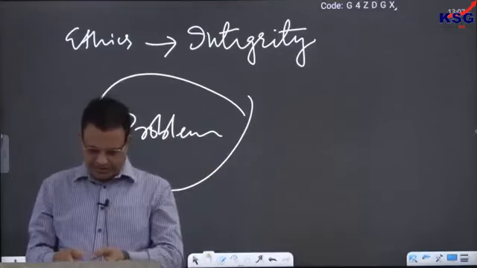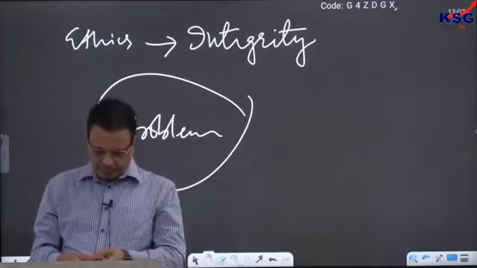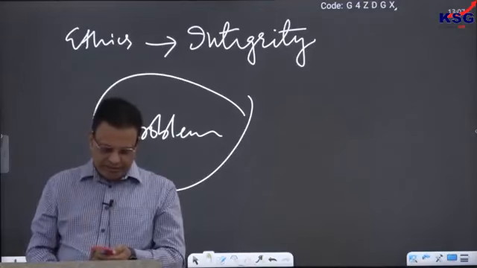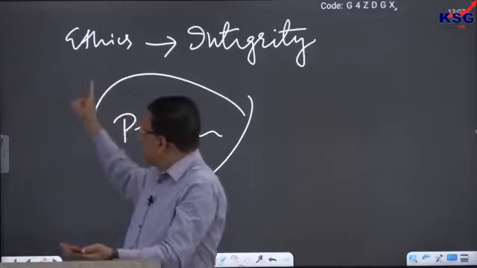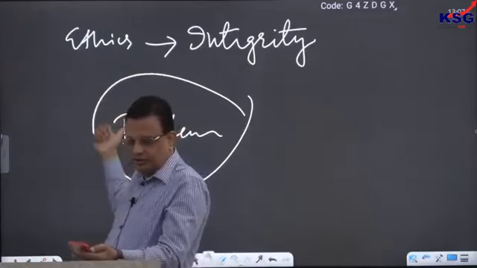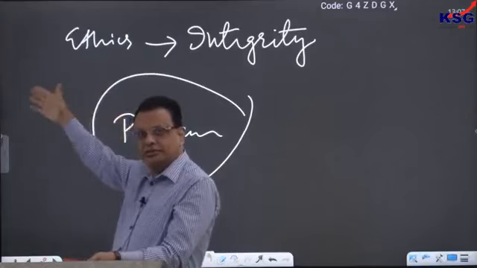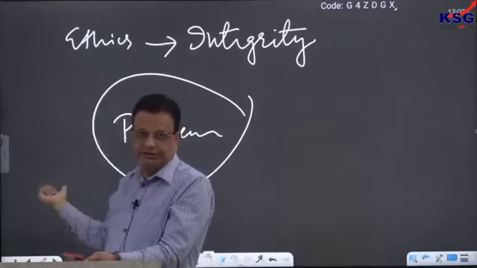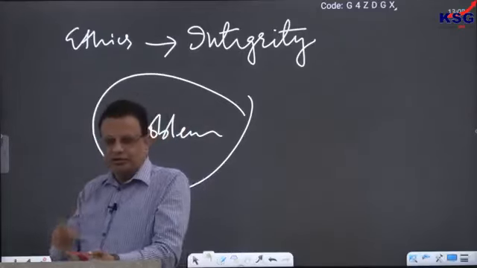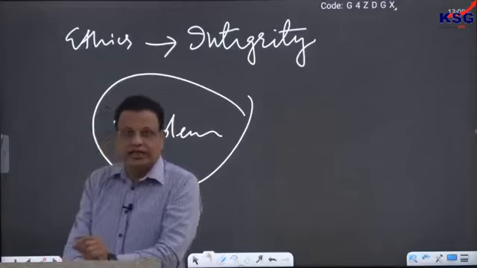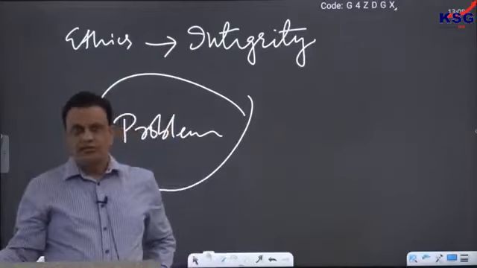There was a question, I think. Sir, is not every ethical person a person of integrity? Yes, every ethical person will have integrity. I hope that you got your answer. Unethical people often have a problem of integrity. Every time you do something wrong, your integrity will be reduced because of that. So that is the one thing.